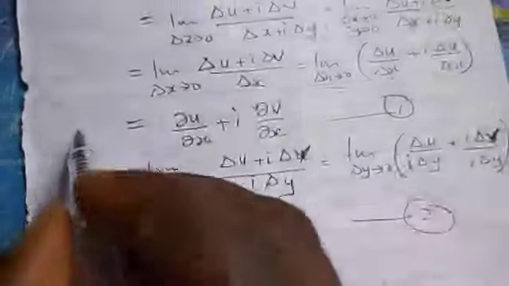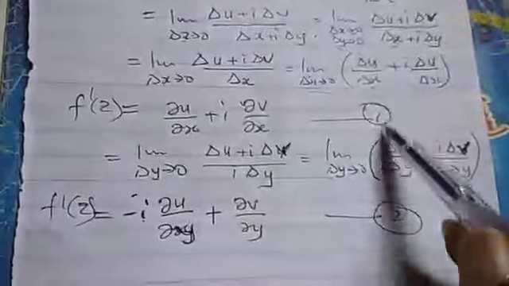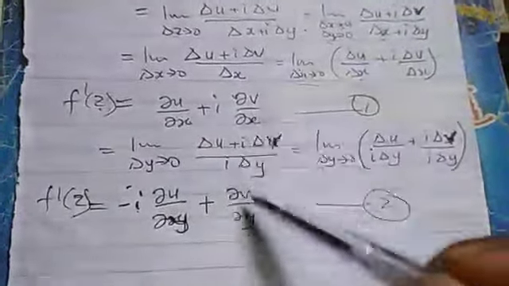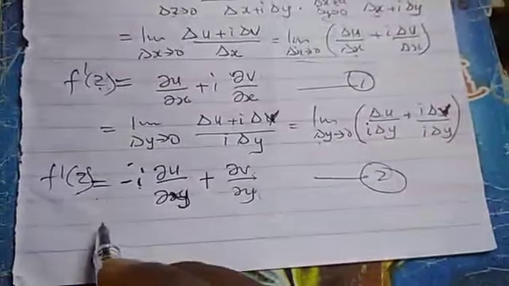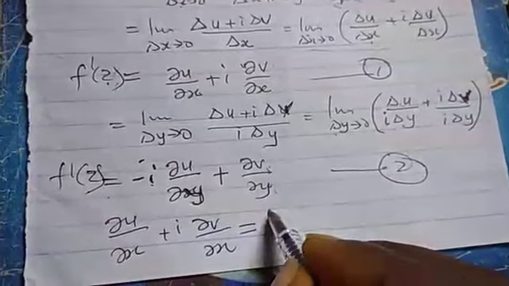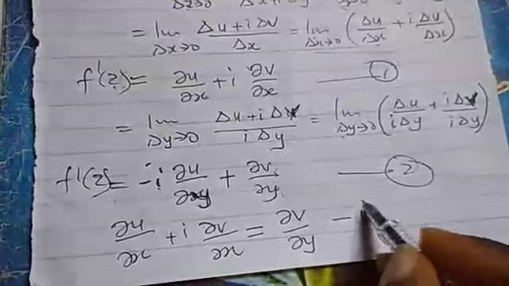So we now see that our f prime of z is this, and our f prime of z is also this. For these two equations, for this derivative to be equal, by definition, these two limits must be the same thing. So we cannot simply equate it by saying delta u plus this must be equal to delta v plus delta v i minus i delta u over delta y.